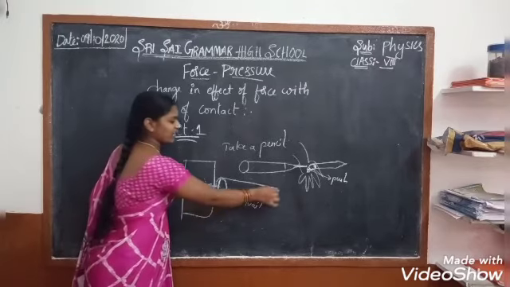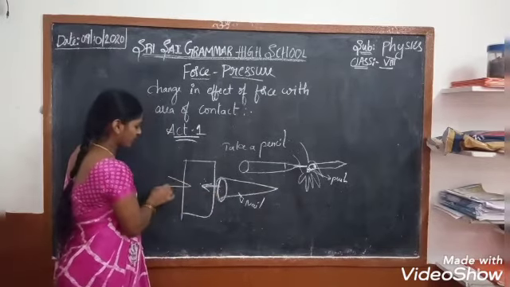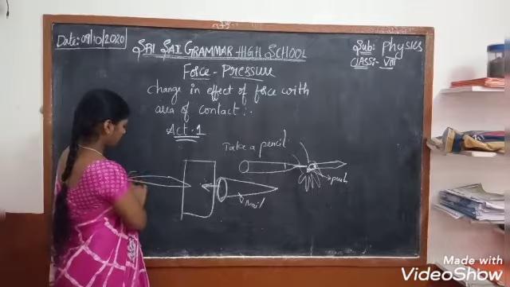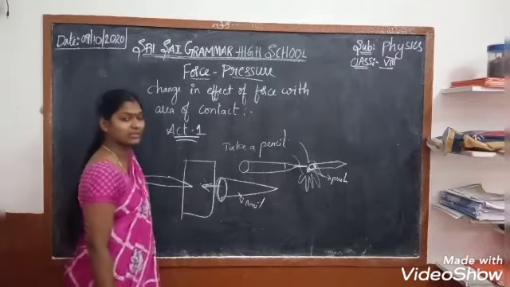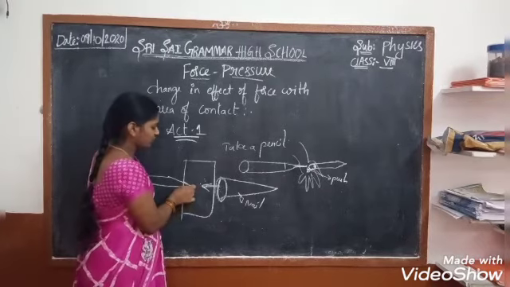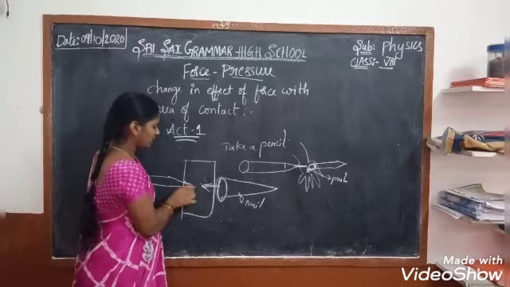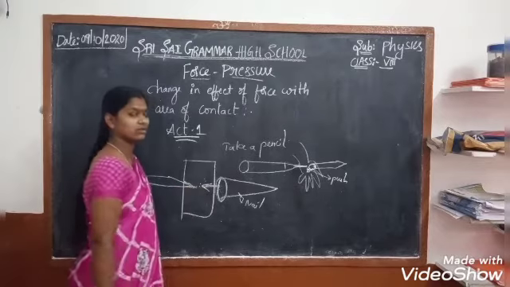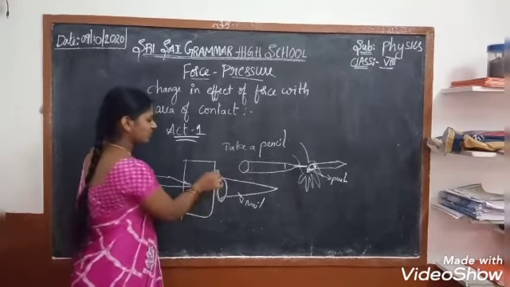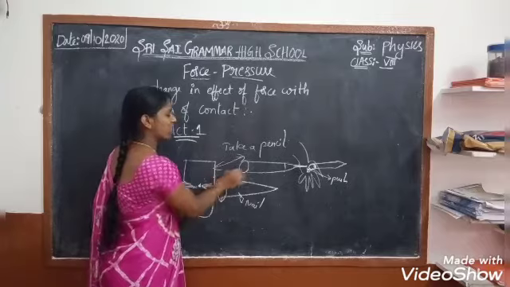So when you take the sharp end, what will happen? The sharp end goes into the ball.